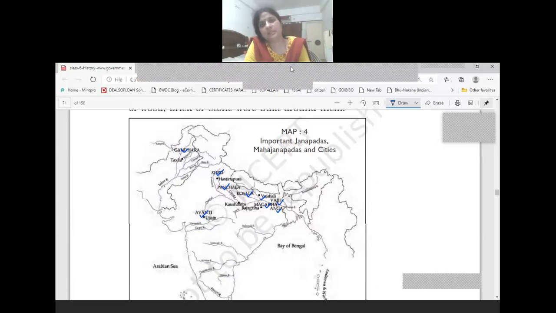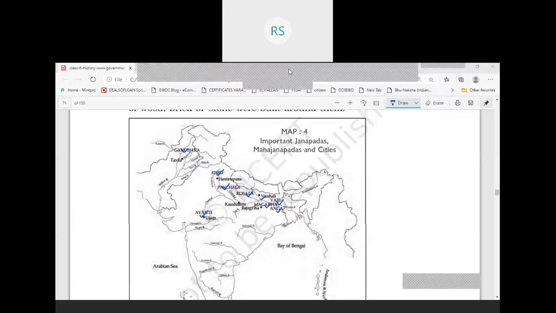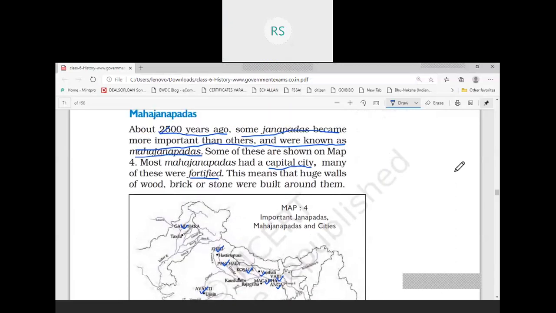The Janas used to be small in territory, Janpadas were bigger than the Janas, and Mahajanpadas were bigger than the Janpadas. So, suppose you have to arrange these Jana, Janpada, and Mahajanpada in increasing order, what will you do?